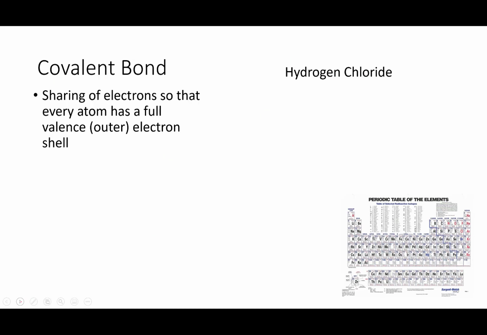Let's look at another one. Let's look at hydrogen chloride. Again, hydrogen has 1 outer electron, and chlorine. Chlorine is a halogen, group 7. Chlorine has 7, so 1, 2, 3, 4. They go all the way around once, and then they buddy up. 5, 6, 7. The goal for chlorine is 8, a full octet, so it has 1 hole here.